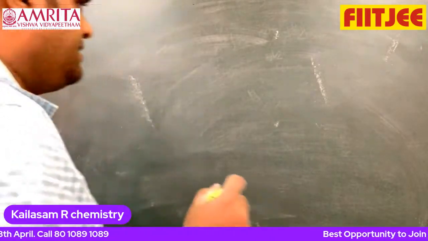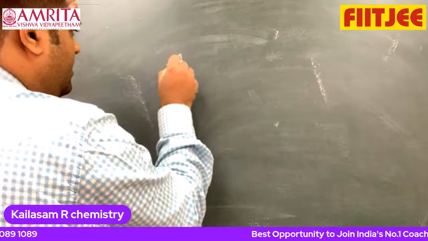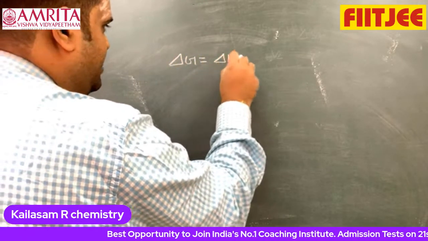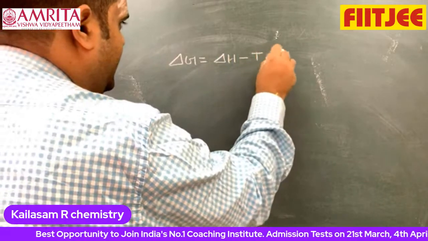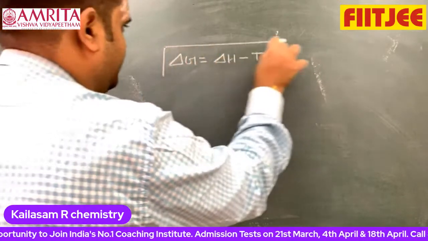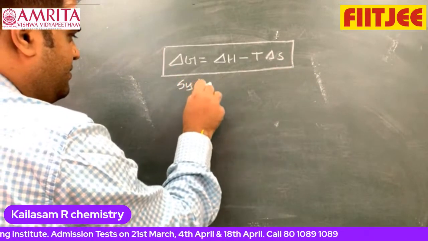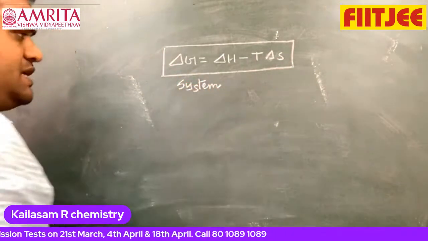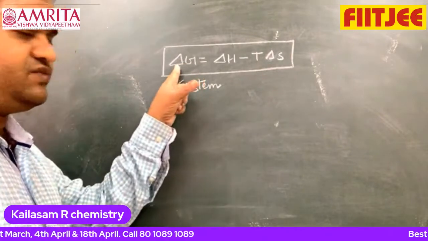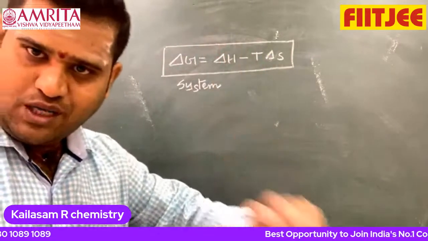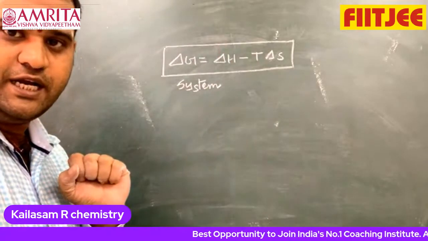Now I can write delta G is equal to delta H minus T delta S. This is only for the system. That means delta G for the system, delta H for the system, and T delta S is also for the system only. Right or not?